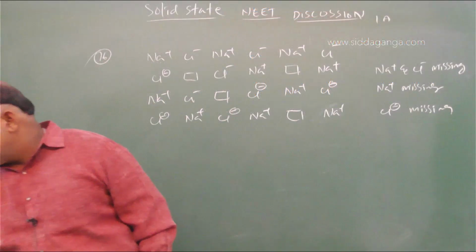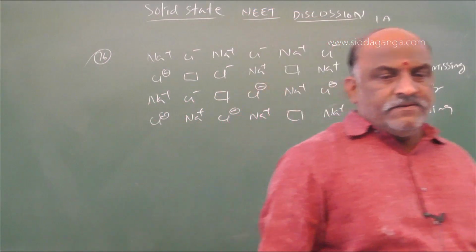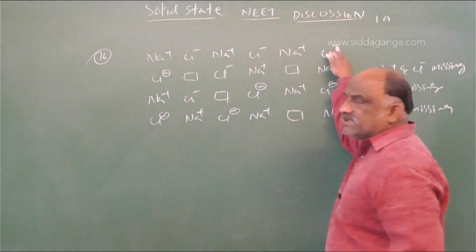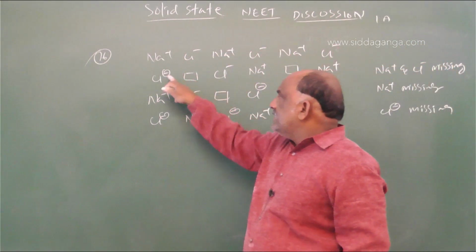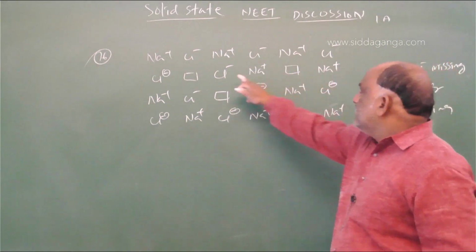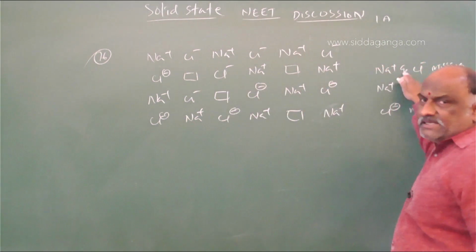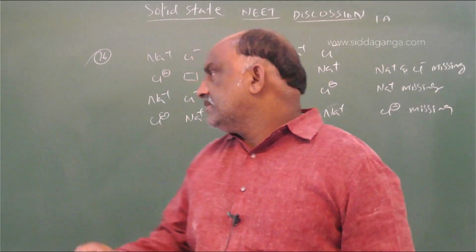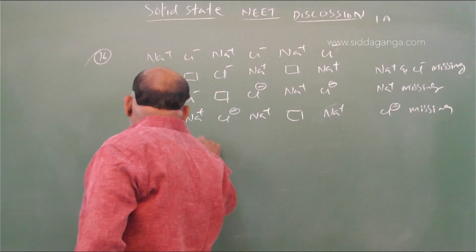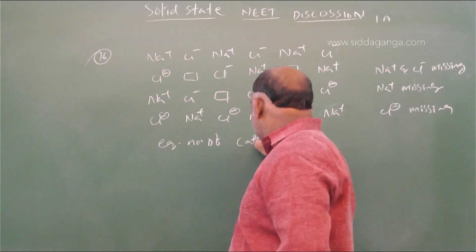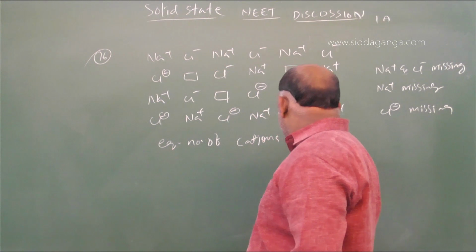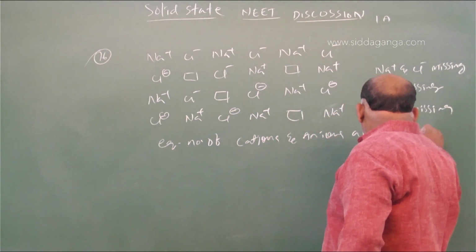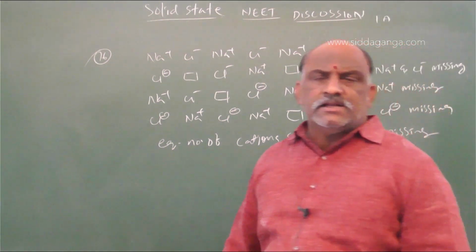So go through the question. What type of crystal defect is indicated in the diagram below? Plus minus plus minus plus minus, neutral. Plus and minus missing, which means an equal number of cations and anions are missing.